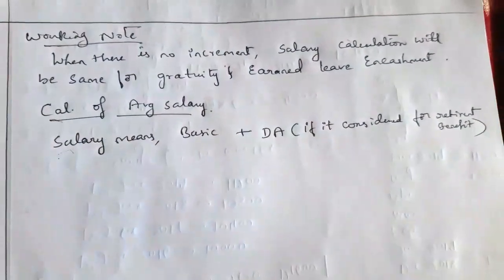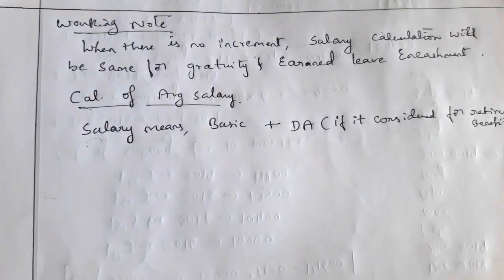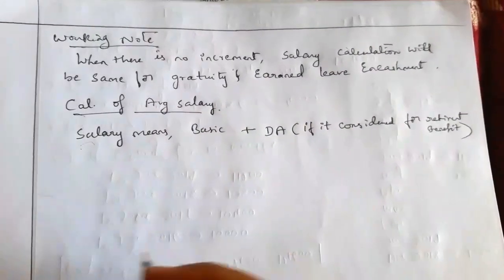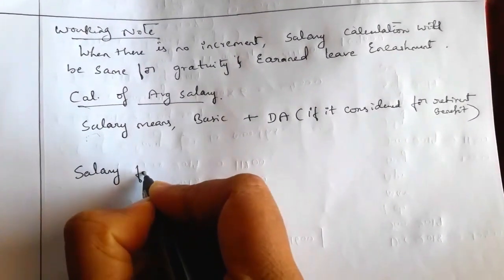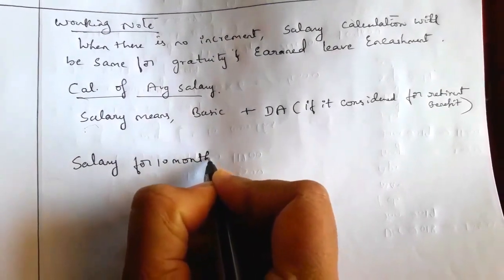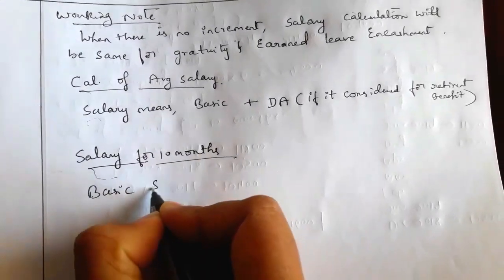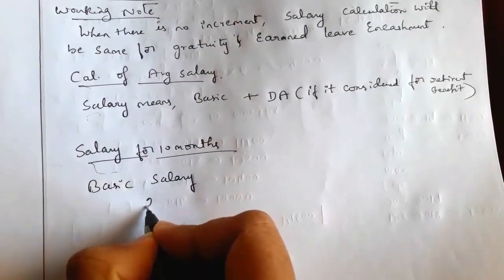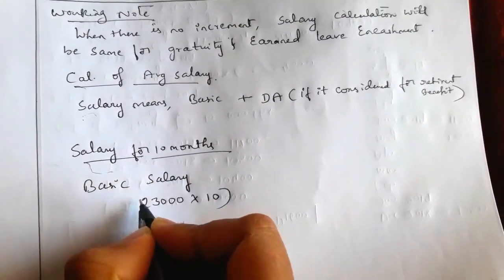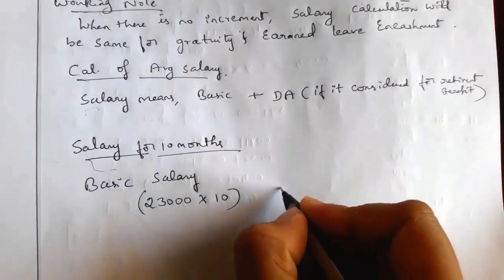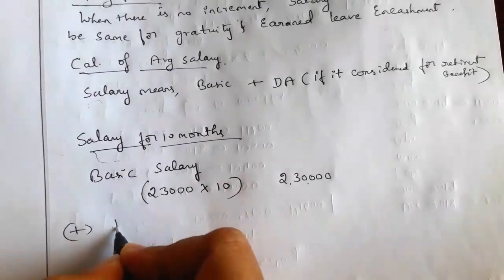And if in the question they give commission, then we have to add even the commission in the form of percentage of turnover. In this question they have not given the commission. We can calculate now. Calculate salary for 10 months. That is basic salary. Basic salary how much? 23,000 per month is given. 23,000 into 10 we require. That is 2,30,000. Next we have to add DA.